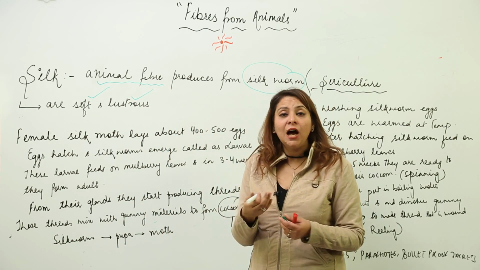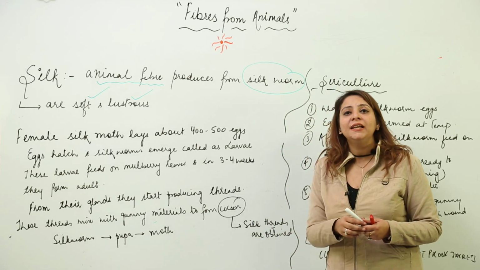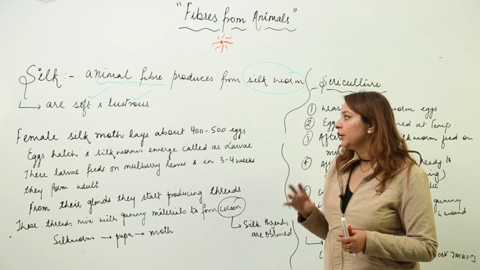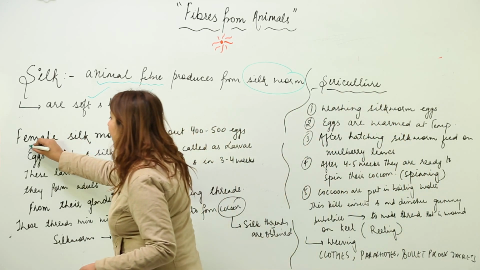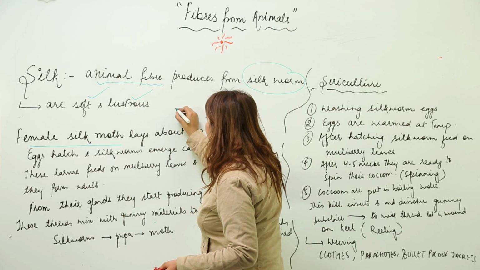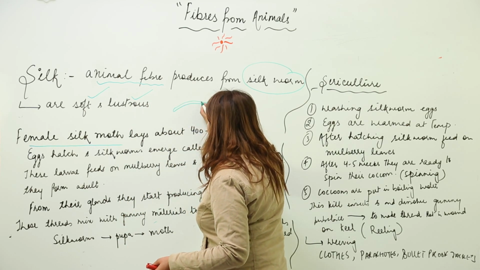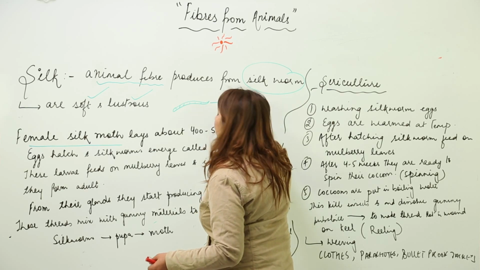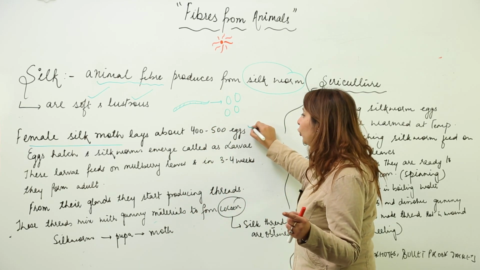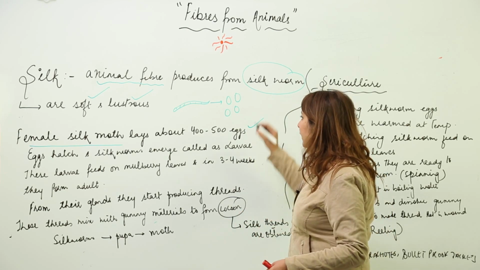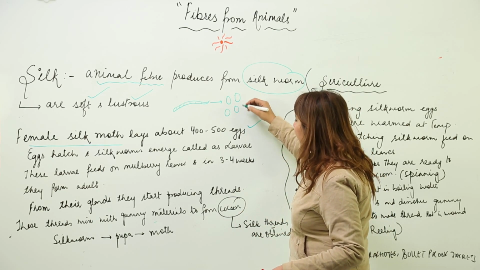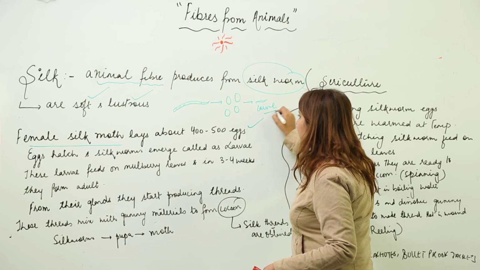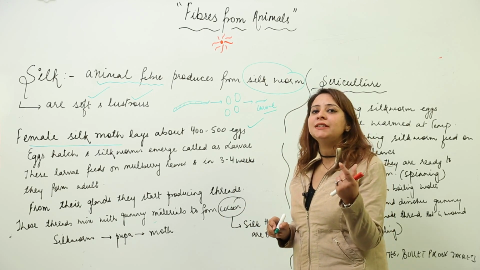First of all, we should know about the life cycle of the silkworm, how a silkworm adult is formed. We have a female silk moth, which somehow looks like this. It lays eggs, and at one time it can lay 400 to 500 eggs. Then hatching of these eggs occurs, and from this a larva appears. That means a silkworm in its first stage.